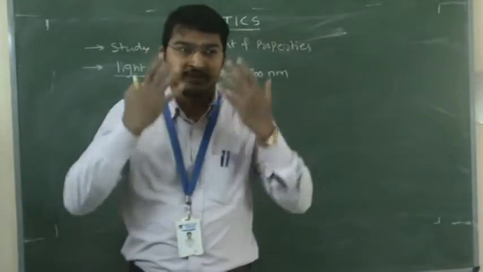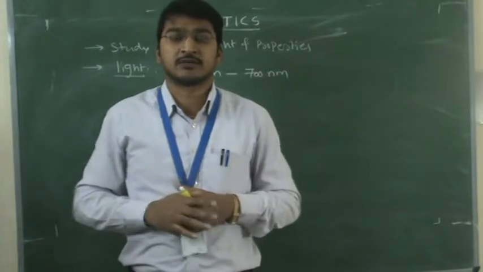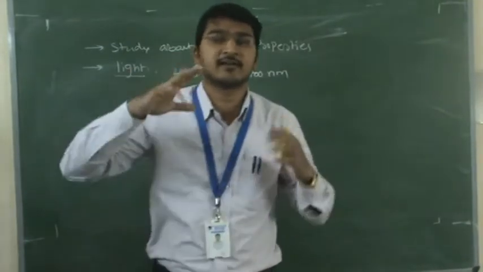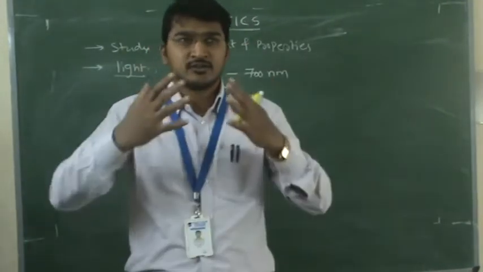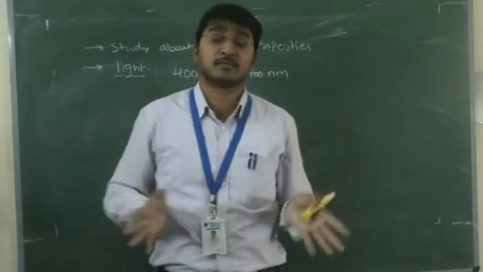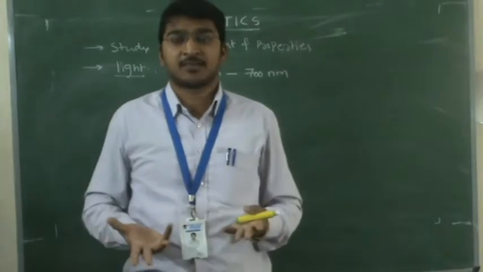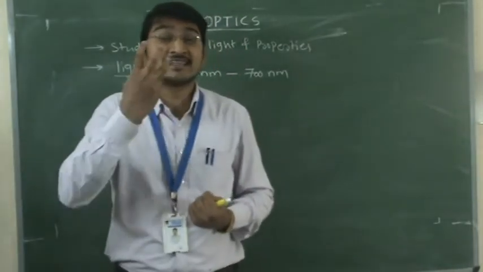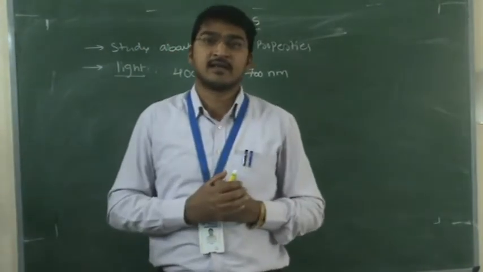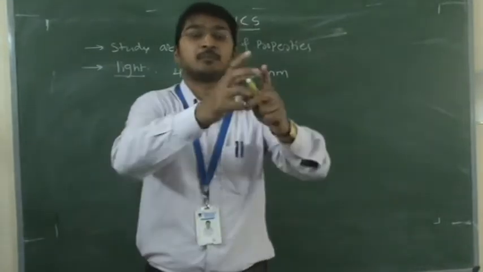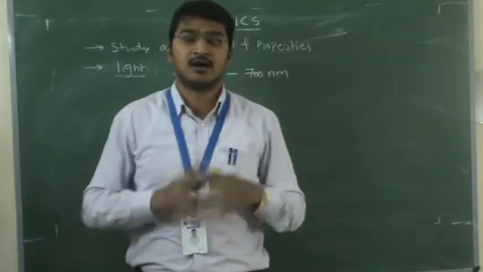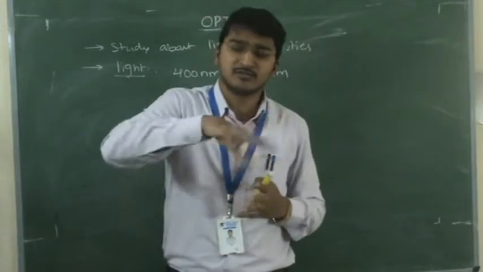We see an object because of light. Without light, we can't identify any object. During the night time or in any dark place, we can't identify the object, because there is no light. Light gives a sensation in our eye that makes the object visible.